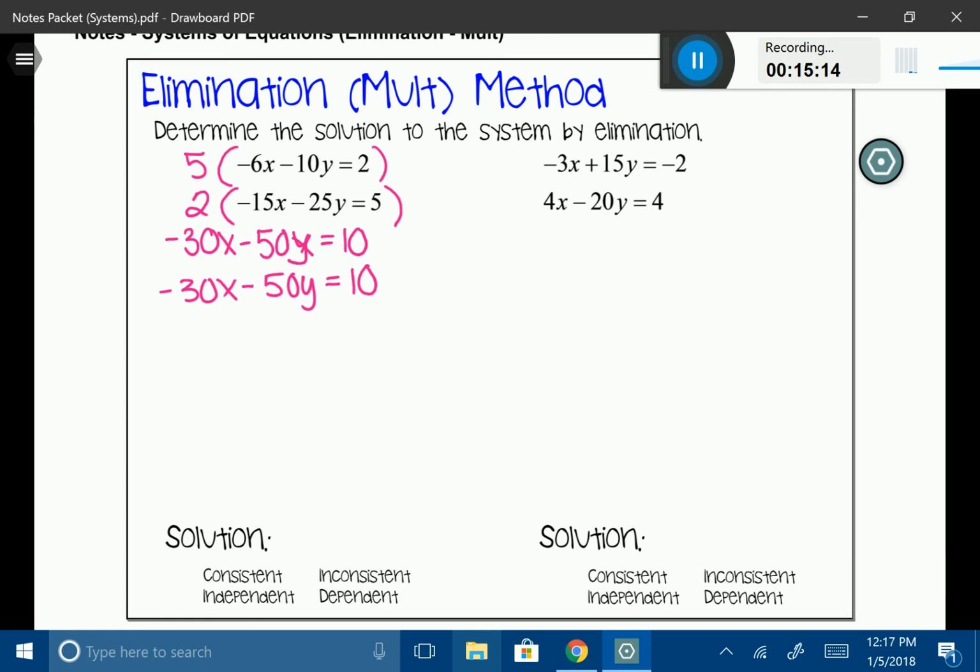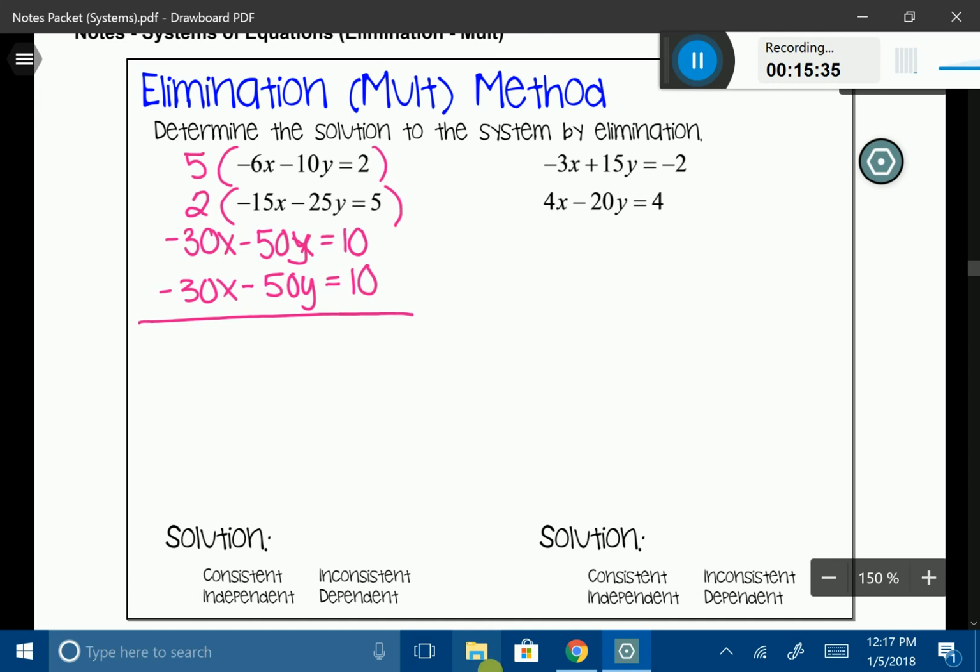Oh, this is an interesting one. Do you notice that the first equation is identical to the second equation? So we have a special kind of answer for this one, but let's go ahead and continue the problem just to show you how to work the whole thing. I'm going to simplify this out. So it looks like I'm going to be using subtraction. Negative 30 minus negative 30, that's going to eliminate. Negative 50 minus negative 50, that's going to eliminate. Then that's going to give me 0 equals 10 minus 10, that's going to give me 0.